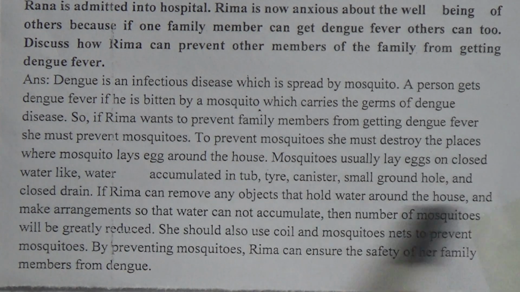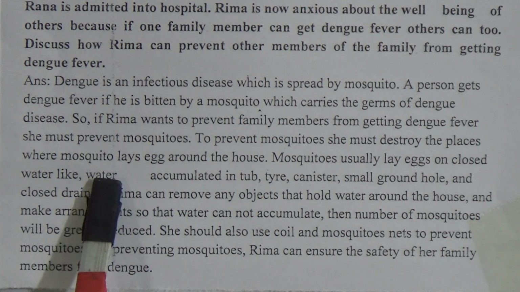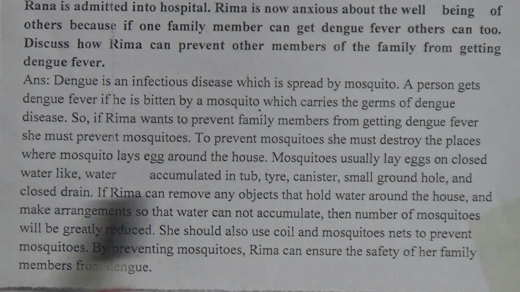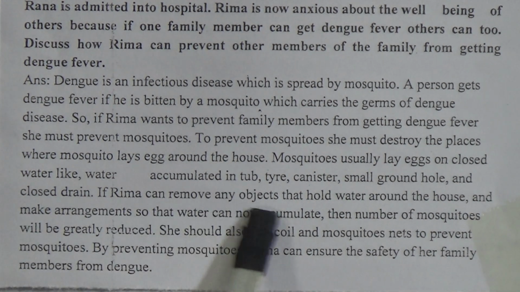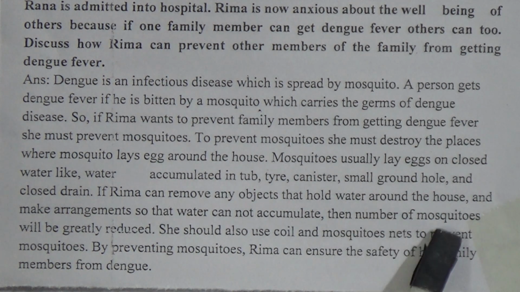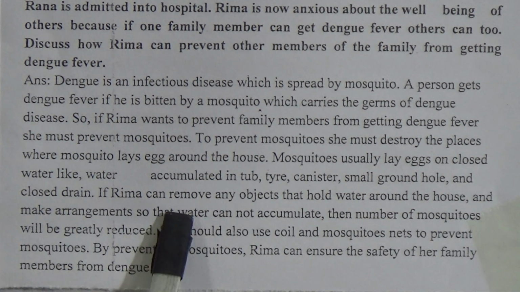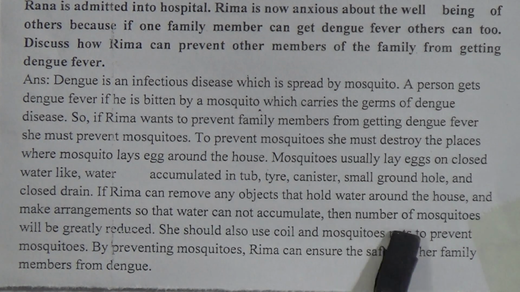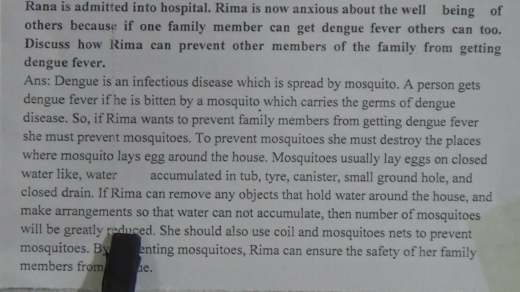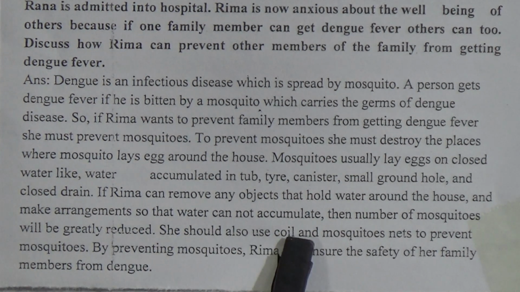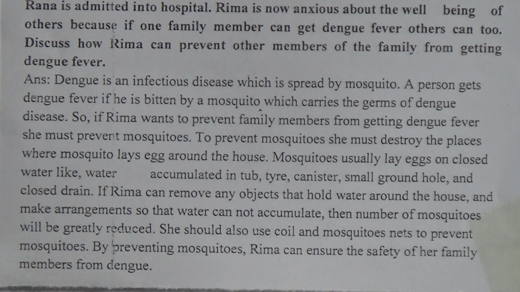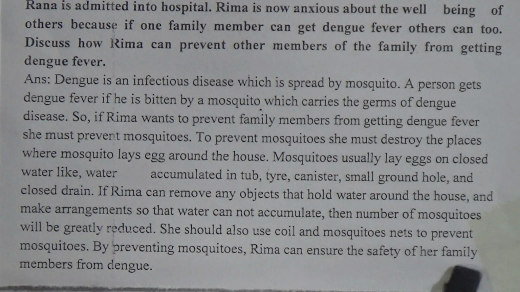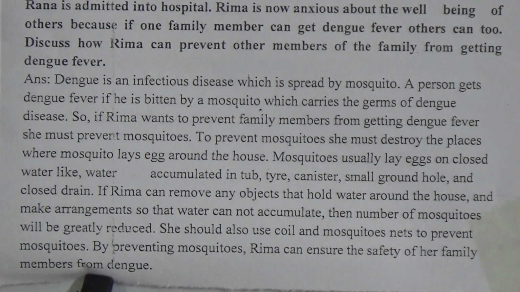Mosquitoes usually lay eggs in still water, like water accumulated in a tub, tire, canister, small ground hole, and closed drain. If Rima can remove any object that holds water around the house and make arrangements so that water cannot accumulate, then the number of mosquitoes will be greatly reduced. She should also use coils and mosquito nets to prevent mosquitoes. By preventing mosquitoes, Rima can ensure the safety of her family members from dengue.